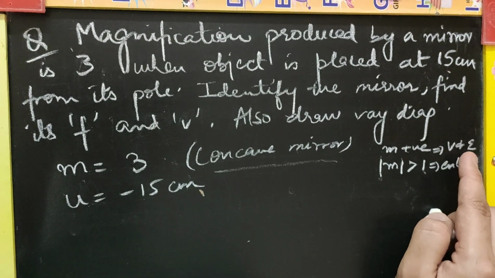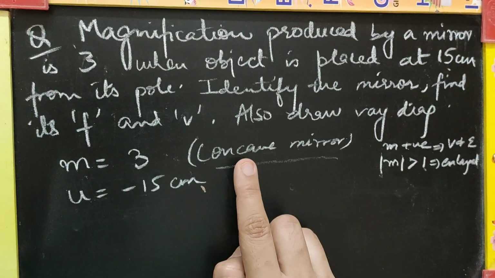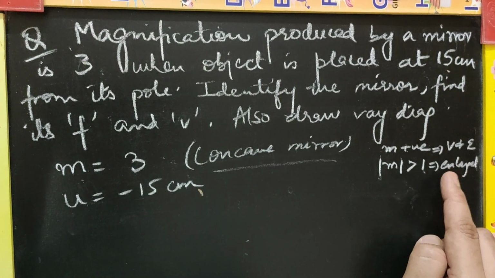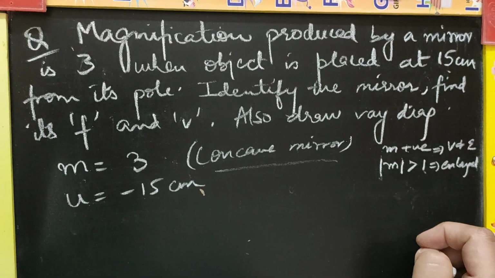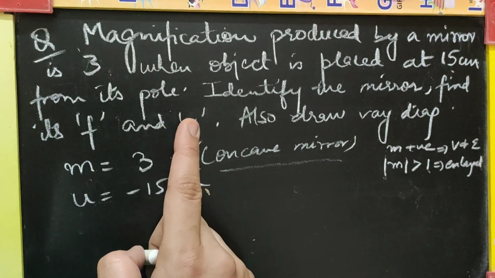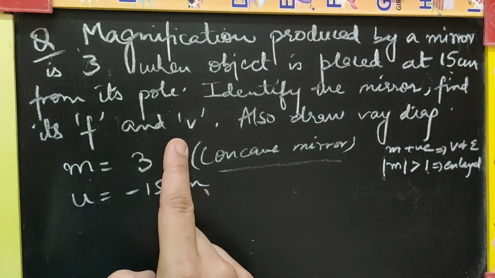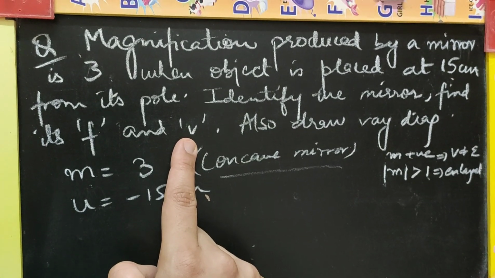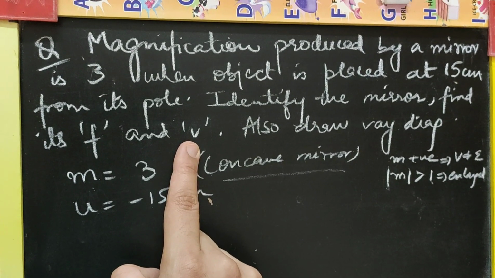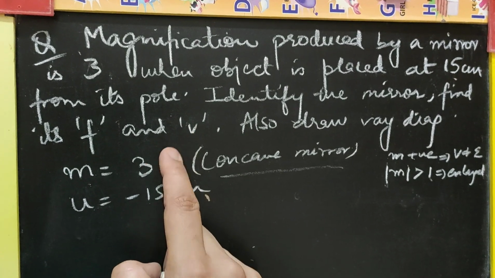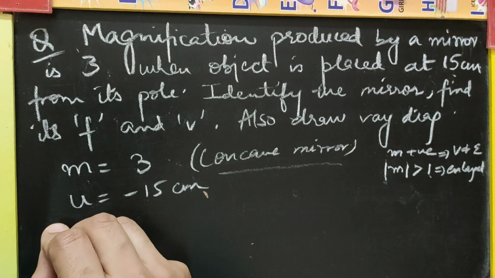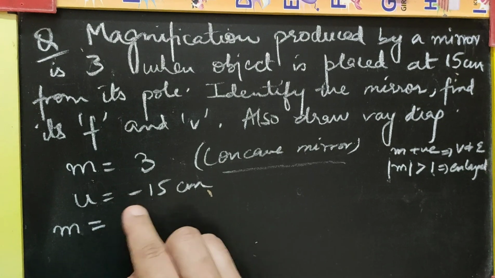Magnified virtual erect images can only be formed by concave mirrors. Convex forms small or diminished virtual erect images. Now, coming back to the question, you have to find the focal length as well as the image distance. Again, we will follow similar steps as we did in the previous question. We will calculate the image distance first from the magnification and the object distance given.